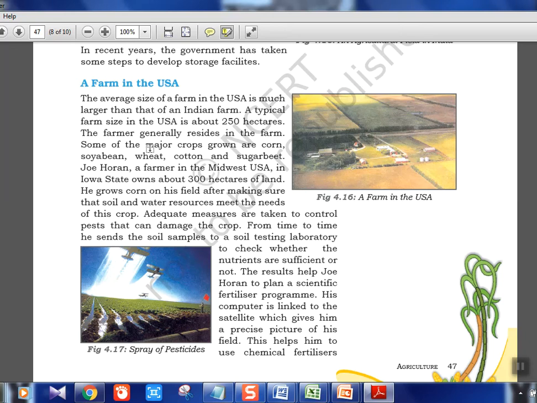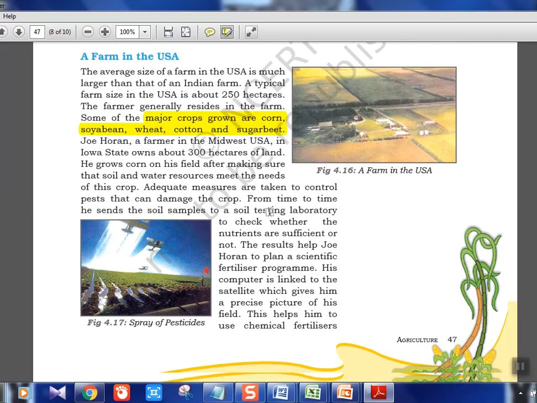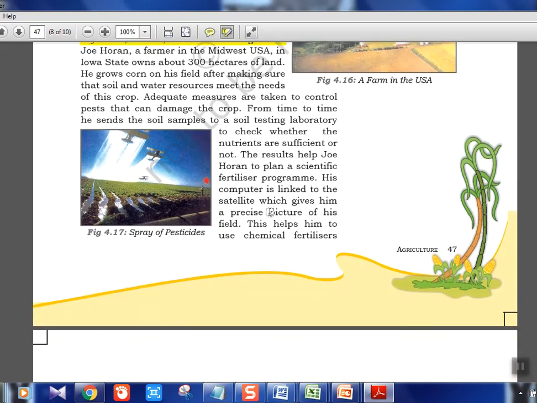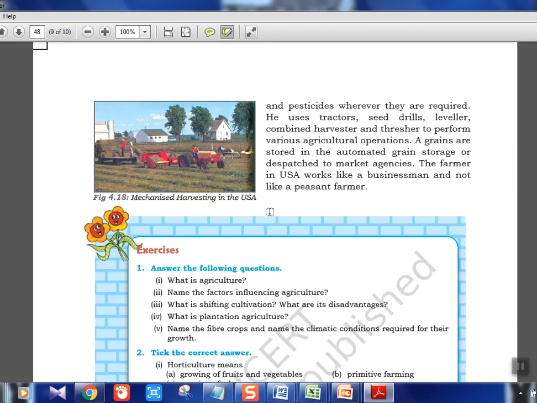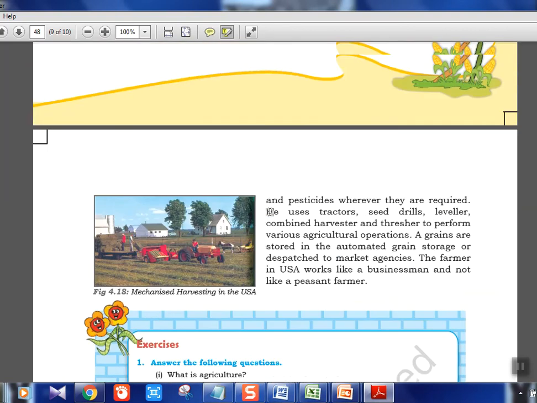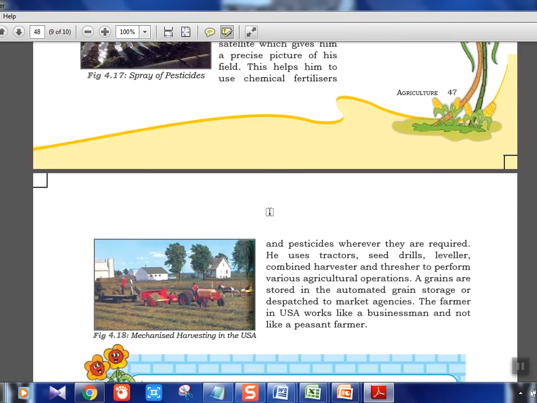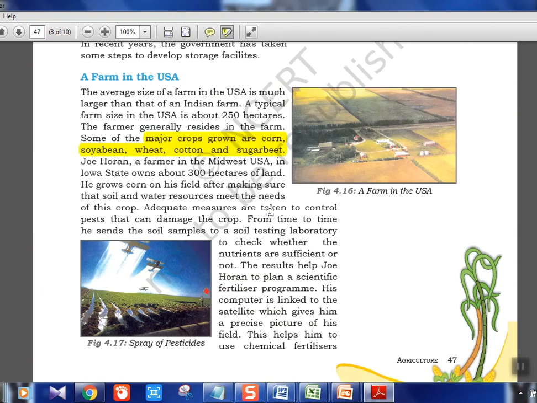Major crops in the USA, India you have already seen. USA has corn, soybean, wheat, cotton, and sugar beet. Soybean was in the news, something related to graphene material. Try to read that current affair. Then that's all in this chapter. They are comparing. We have told the important crops, the climatic conditions, and the comparison between India and USA.